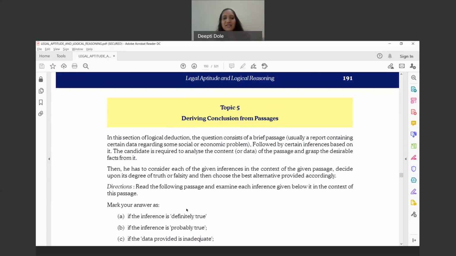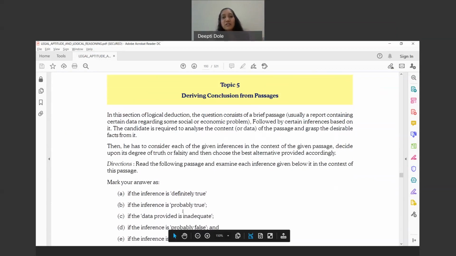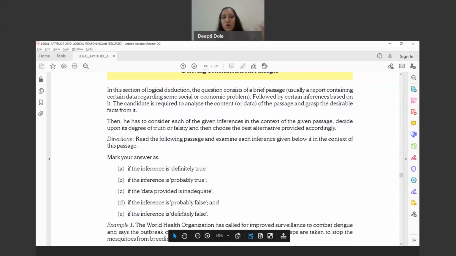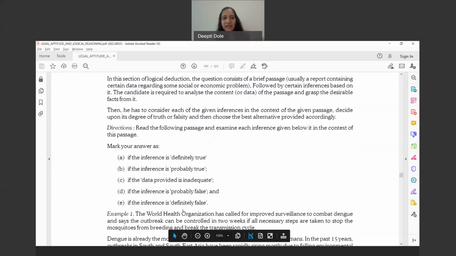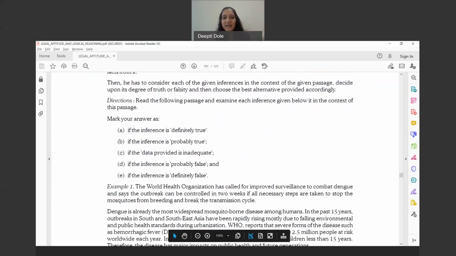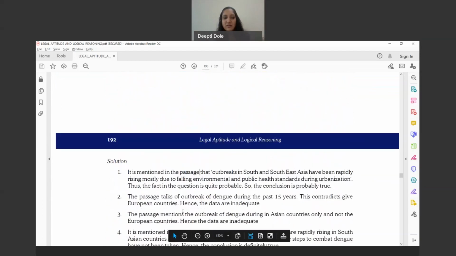You can answer whether the inference is definitely true, probably true, the data provided is inadequate, or the data provided is false and the inference is definitely false. Accordingly, you will have to analyze whether the conclusions are true, probably true, and so on.